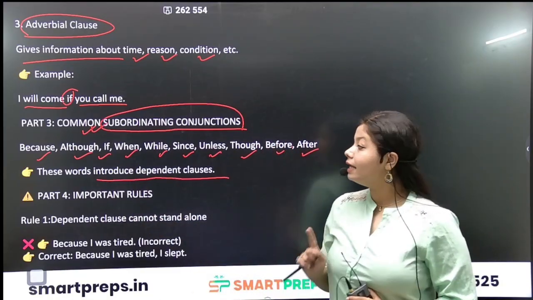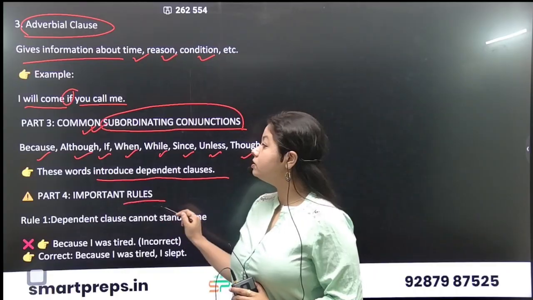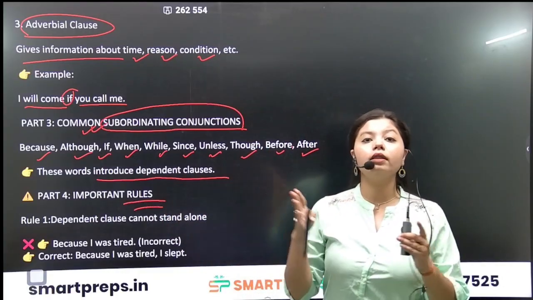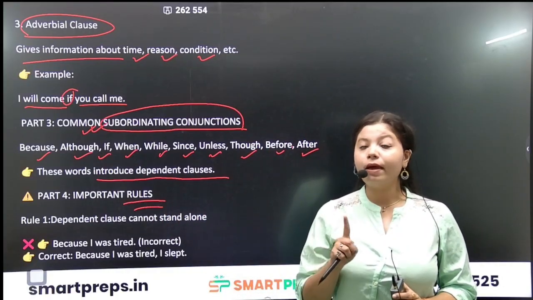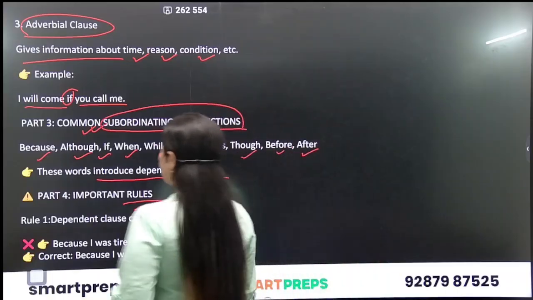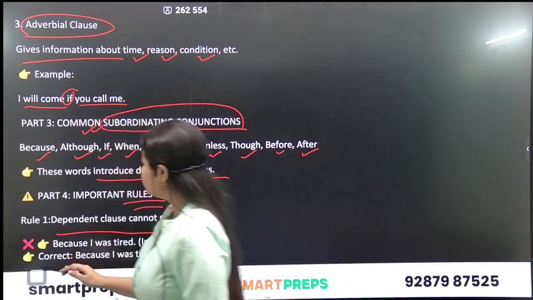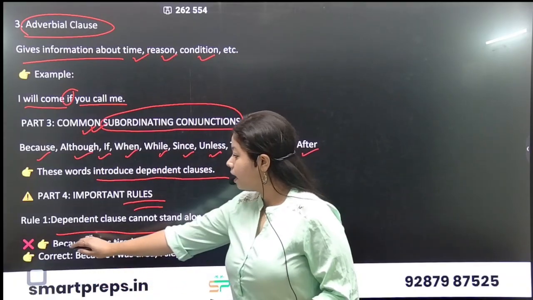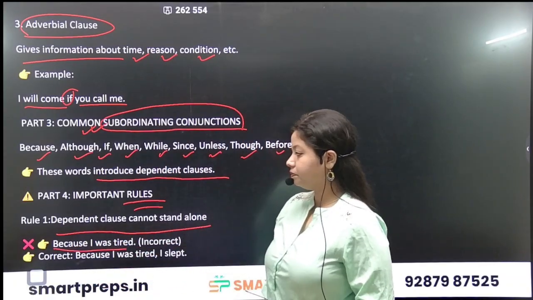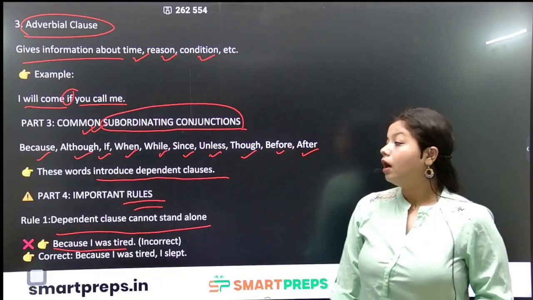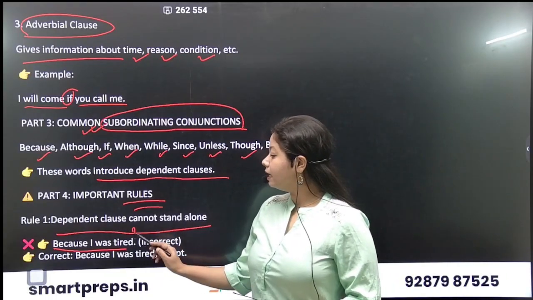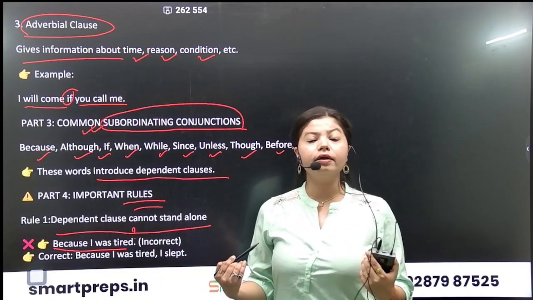Now let's understand that there are various important rules on how to join both independent and dependent clauses. So rule number 1, a dependent clause cannot stand alone. We know that. Now just look at this sentence. Because I was tired. This sentence feels incomplete. Because I was tired, then what?